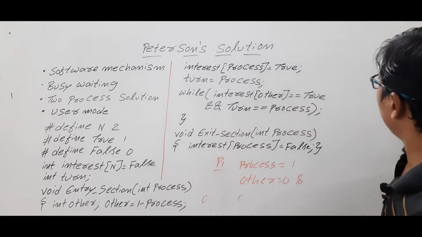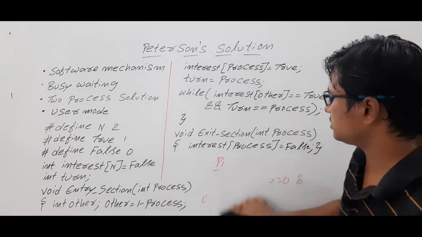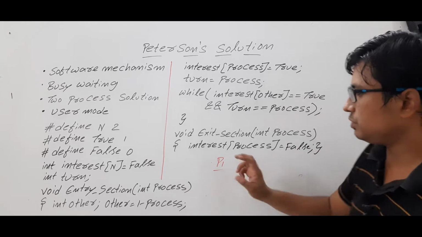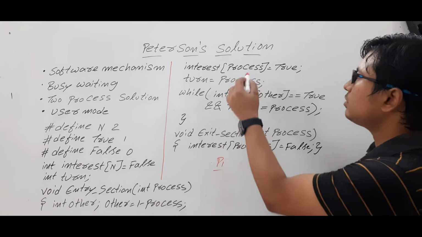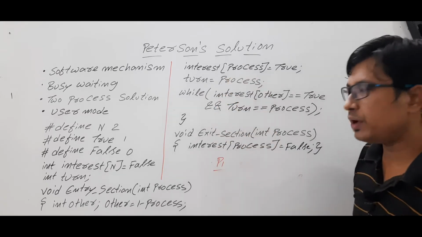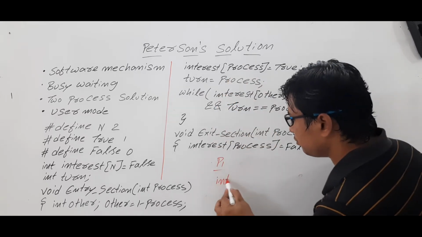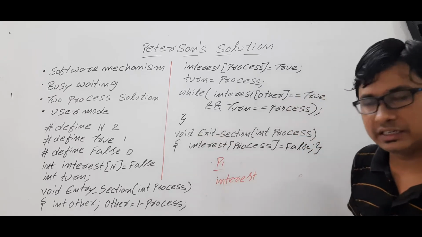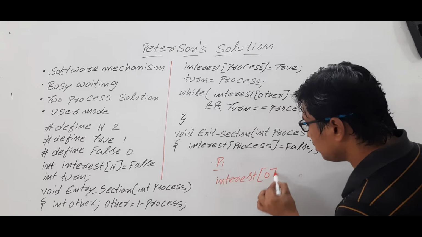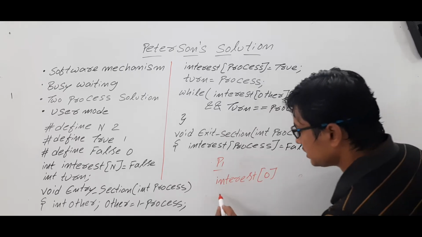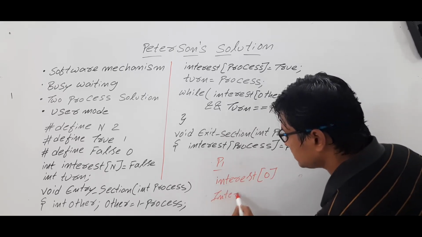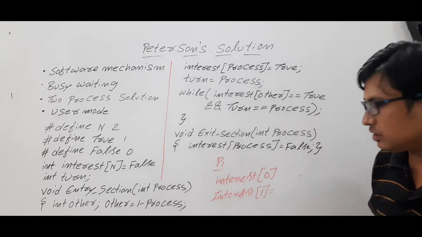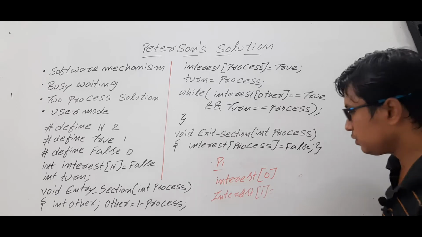Is it clear? Now interest of process is equal to true. As P1 is currently executing the entry section, what is the value of process? 1. So interest of 1. Already I have discussed that interest is an integer array consisting of two indices: interest of 0 and interest of 1. Interest of 0 can be either true or false.